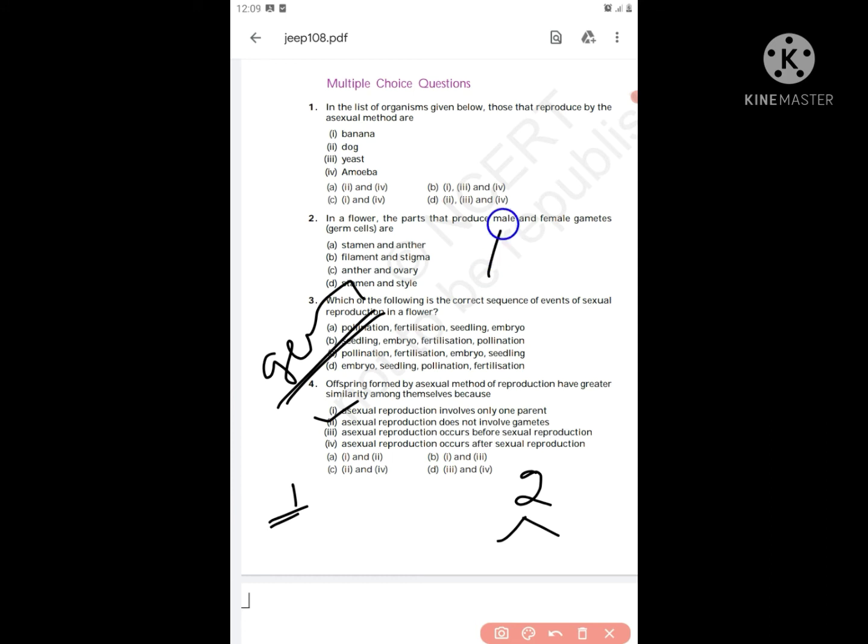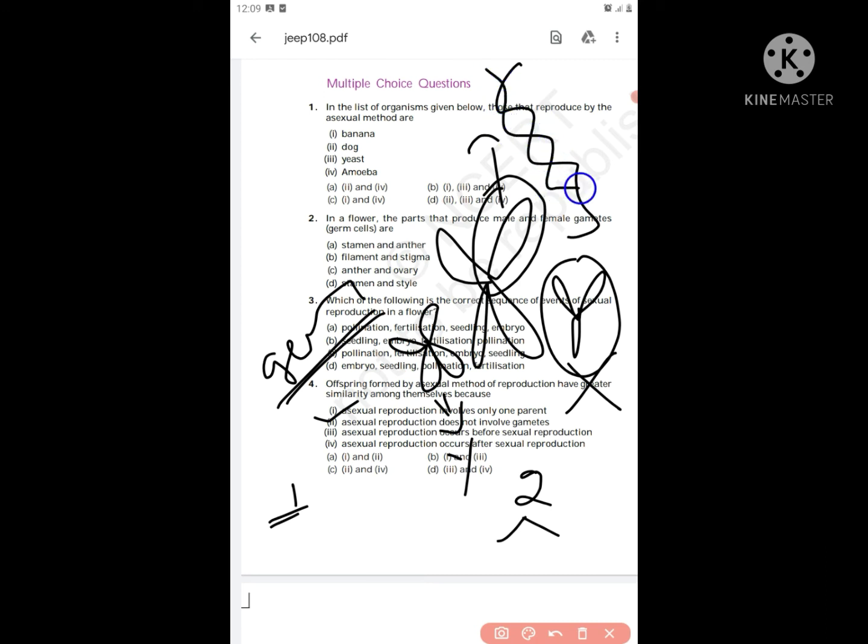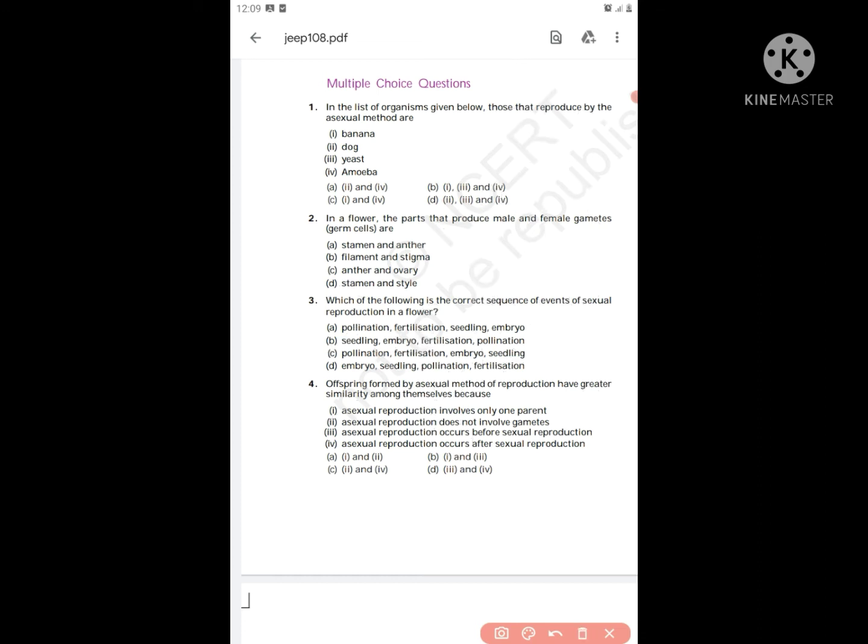Where are these characteristics present? These are the chromosomes X and Y. And Y doesn't mean it's in the shape of Y. It's not in the shape of Y. It's just a smaller X. This is called Y. Remember it. So each section of a chromosome contains DNA. And each section of a DNA contains a gene. So our chromosomes will contain the genes which carry the characteristics from one generation to the other generation, right?